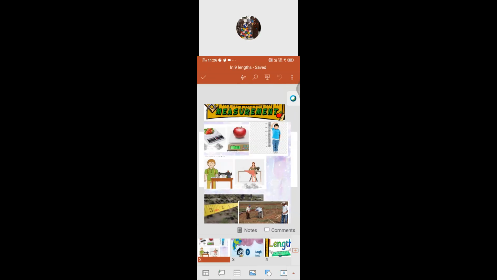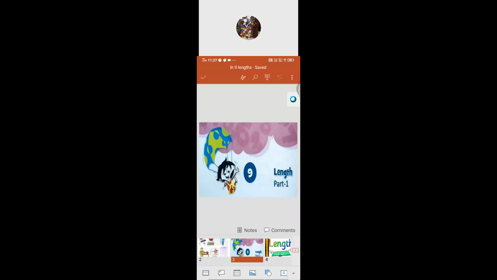So, the action of measuring something that may be size, weight, or height, or width also. So, measuring things by using different measurement tools, isn't it? So, similarly, we can use different measurement tools to measure a variety of things in our everyday life. So, we are going to see a new chapter, lesson number 9, length.